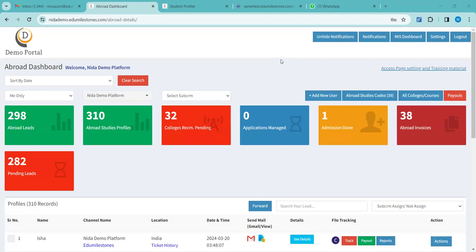Visa, any visa rejections or anything? That has been told. Age, gap years. Gap years. Okay, right. So all these, the reason I'm revising this is so that you don't miss out.